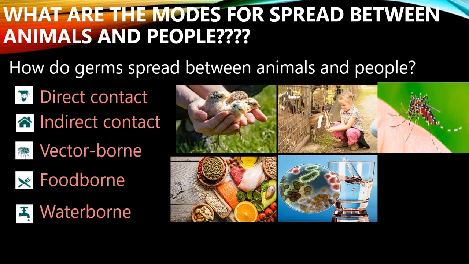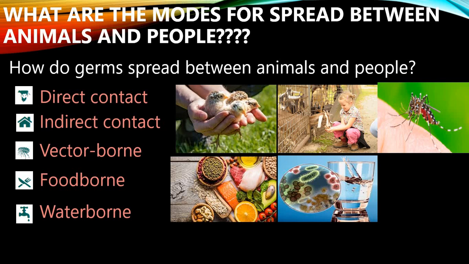Coming into contact with the saliva, blood, urine, mucus, feces, and other body fluids of an infected animal. It may include petting dogs or cats. So when we are touching infected animals, or when they are biting or scratching, there may be a chance to spread this organism from animals to human beings.